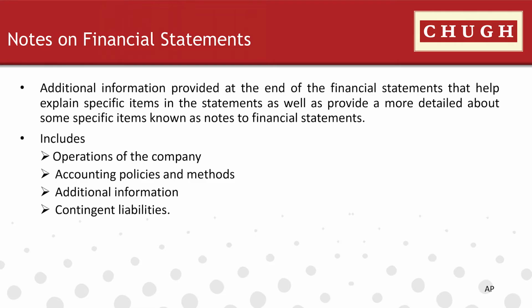Like if you see the balance sheet, for example, if they mention against the property, see note number so and so, then you have to refer to the notes to the financial statements, which give more detailed information about the property. Notes to accounts also include detailed information about related party transactions. They show the nature of the transaction and also provide the total value of the transaction with the related party.